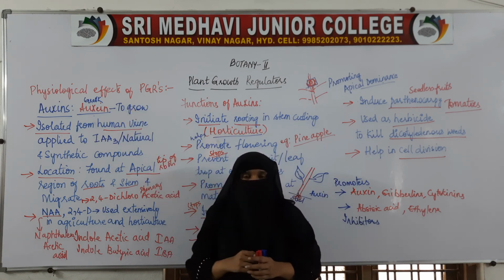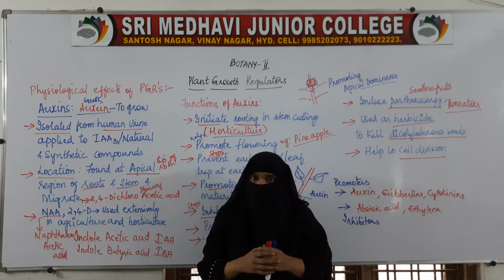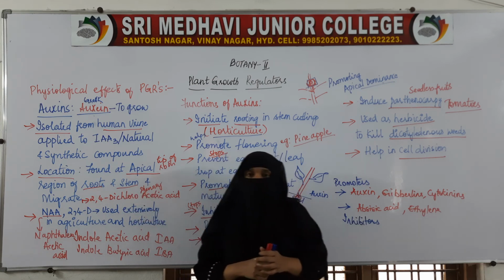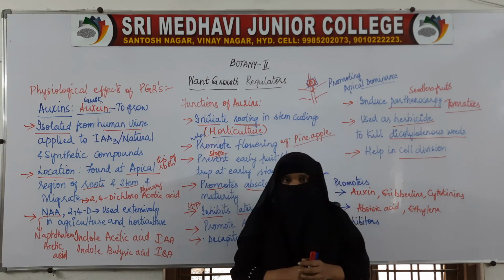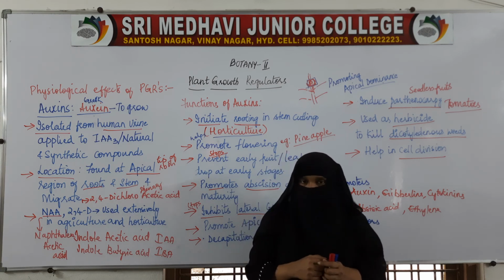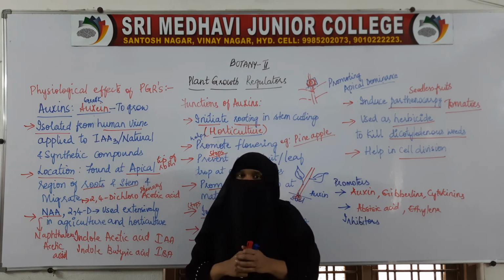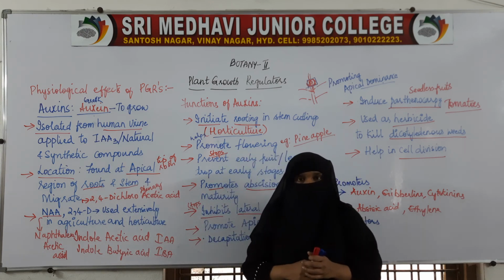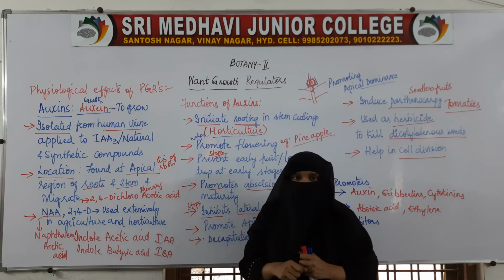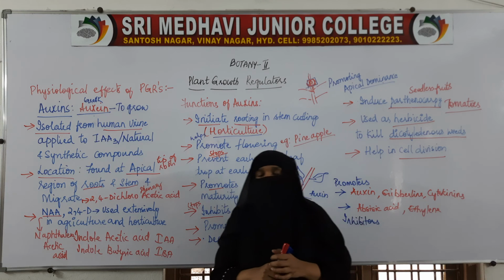This term auxin is applied to all the natural and synthetic compounds or growth regulating substances which have indole in them. They are found at the tips of root and shoot, and from there they migrate to the places where auxin is required. Auxin is found in both natural and artificial forms. Natural forms are IAA, indole acetic acid, and IBA, indole butyric acid, and the artificial forms are NAA, naphthalene acetic acid, and 2,4-D,